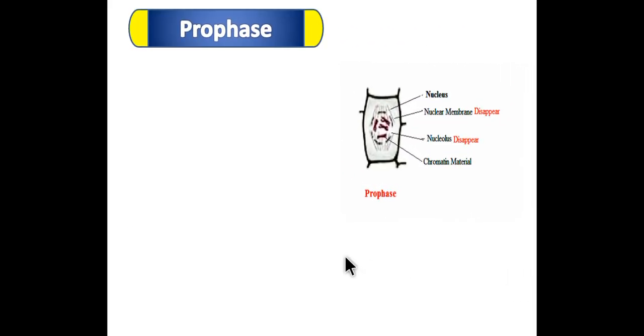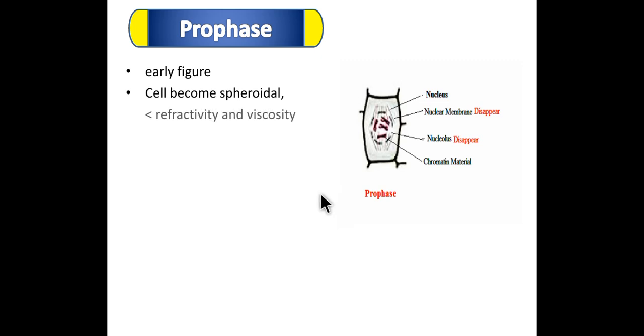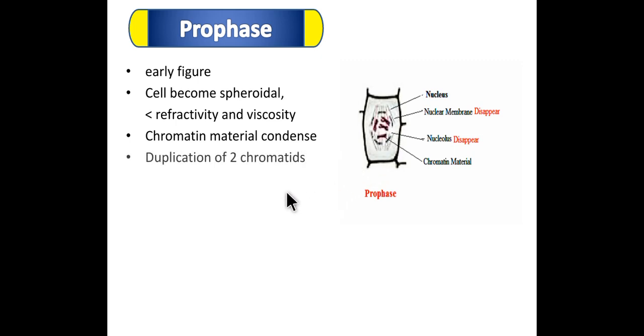So the first stage of mitosis is prophase. Look at the picture, the prophase itself gives the idea. The prophase is also called early figure in the Greek language. Pro means early, phase means figure. Here in this phase, the cell becomes spheroidal. The cell increases refractivity and viscosity. The chromatin material gets condensed. The duplication of chromatin takes place.